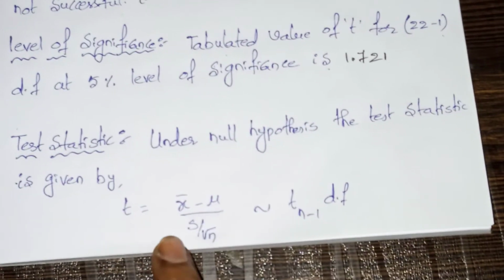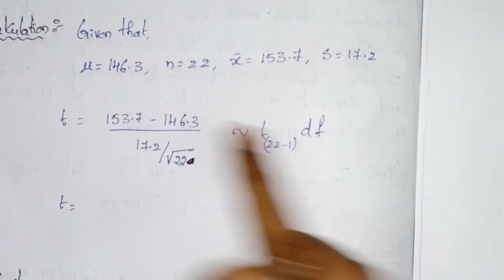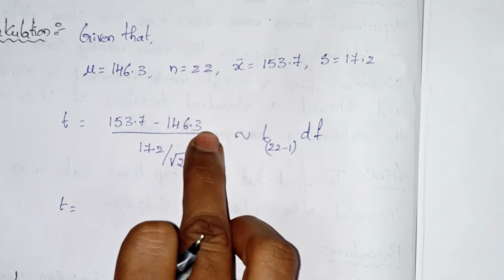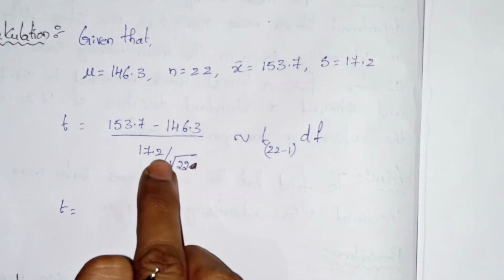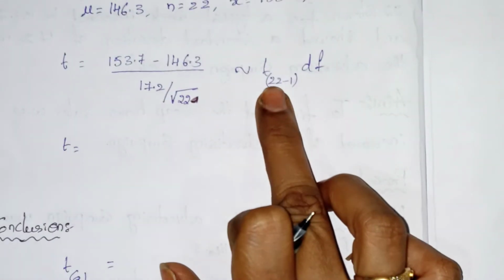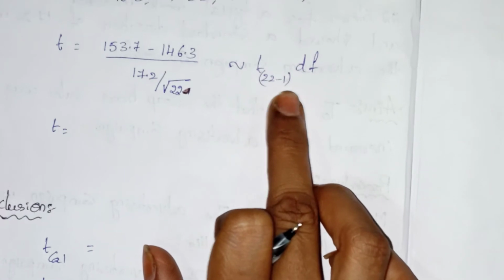The formula for the t distribution is x bar minus mu divided by s by root n, so we substitute the values: 153.7 minus 146.3 divided by 17.2 by root of 22, following t with 22 minus 1 degrees of freedom.